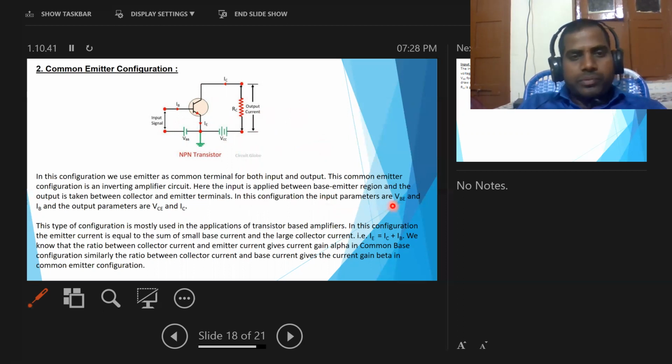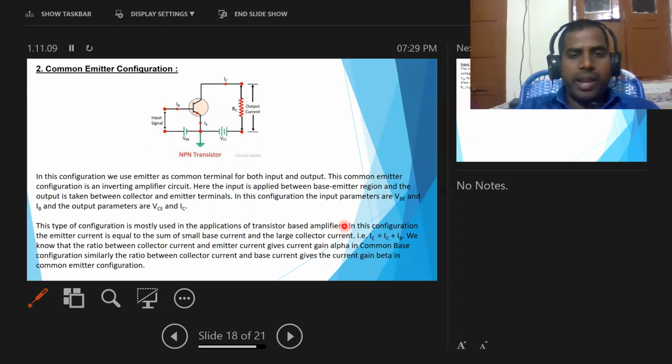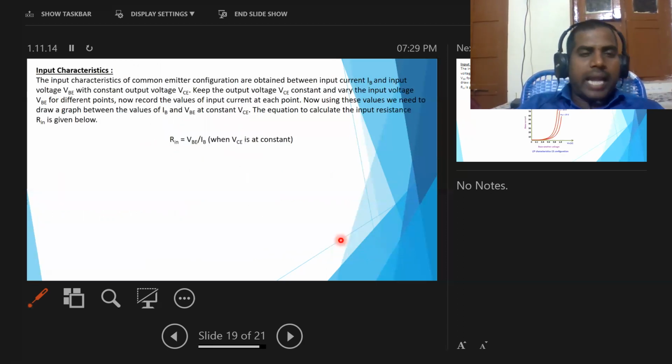So here VBE is the input voltage across the base emitter region, and IB is the input current across the base emitter region. Similarly, VCE is the voltage across the collector emitter region, and IC is the output current. This type of configuration is mostly used in transistor-based amplifier applications.